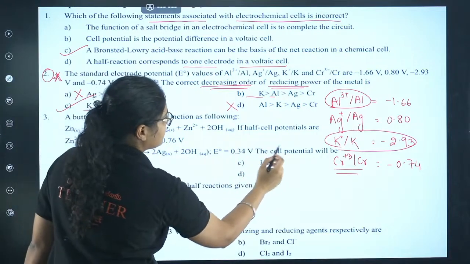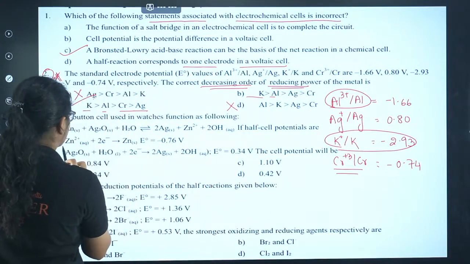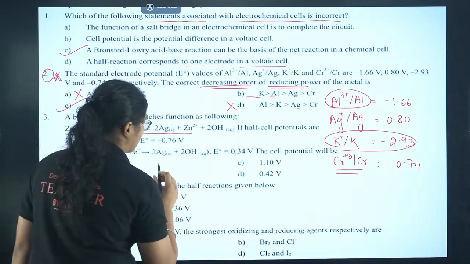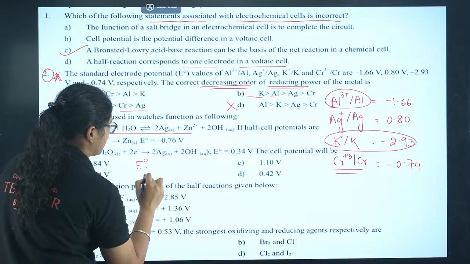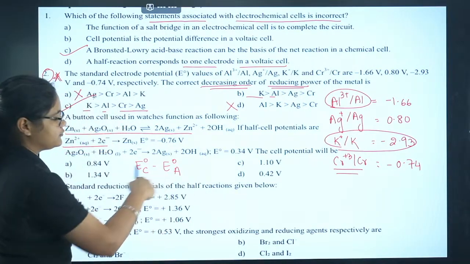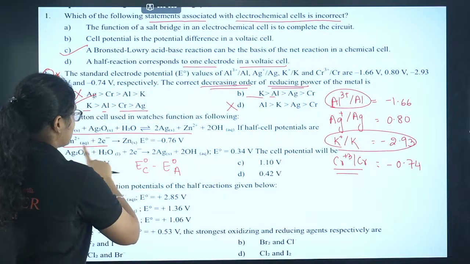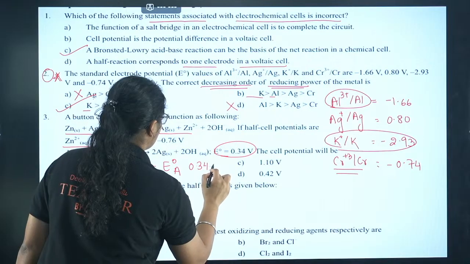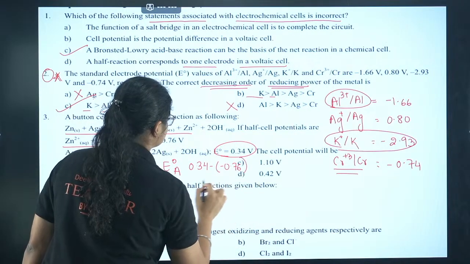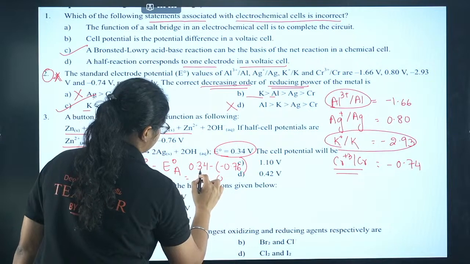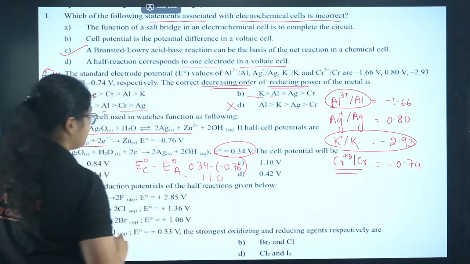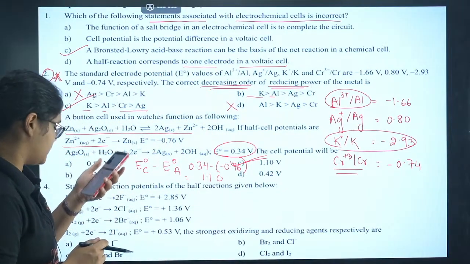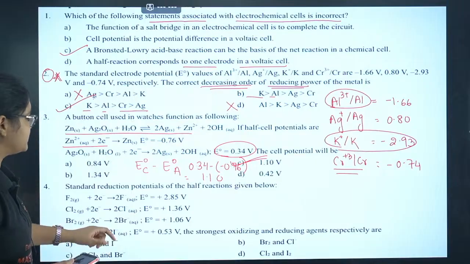You can see here that Zn is undergoing oxidation, and oxidation is always at the anode. So the formula has to be E0 of cathode minus E0 of anode. Ag plus is undergoing reduction, so that has to be the cathode. So I have 0.34 volt minus (minus 0.76 volt), which gives 1.1 volt, option C. Yes, C is the correct answer, 1.1 volt. Now let's move to question number 4.